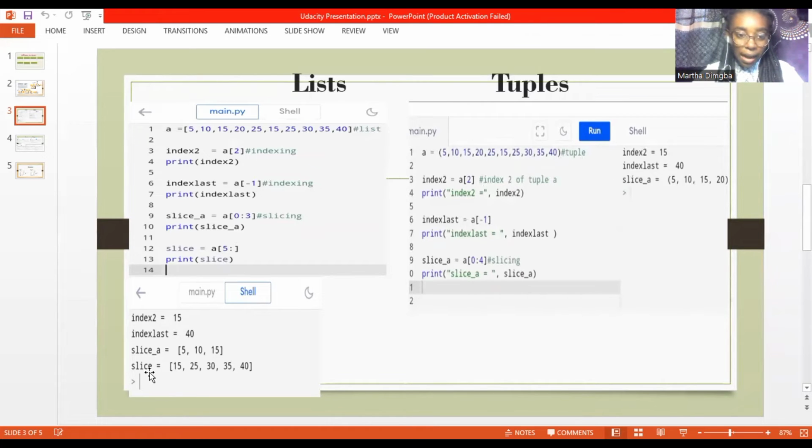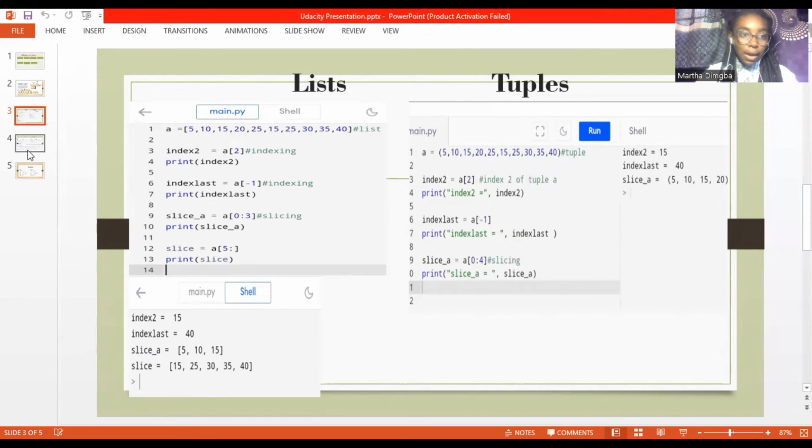We also see slicing here. When we slice, we lift a portion of our list or tuple. So here we are going to lift from index 0 to 2. So you have index 0, 5, 10, there you go. And here we're going to lift from index number 5 to the end. So you have index number 5, 15, this one, to the end. The same thing happens here.